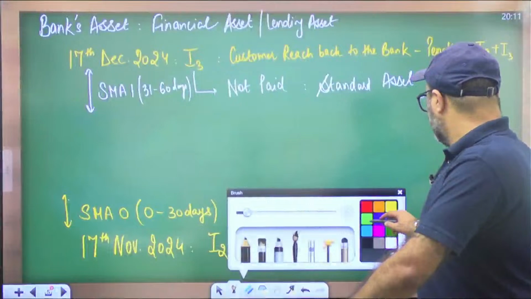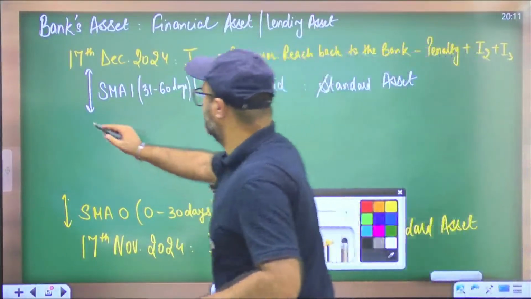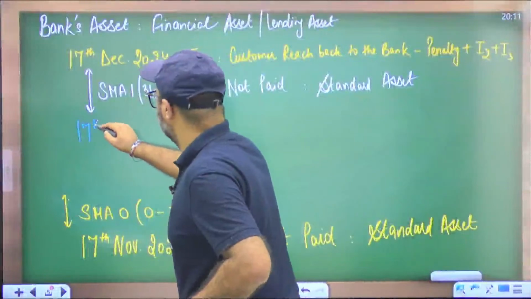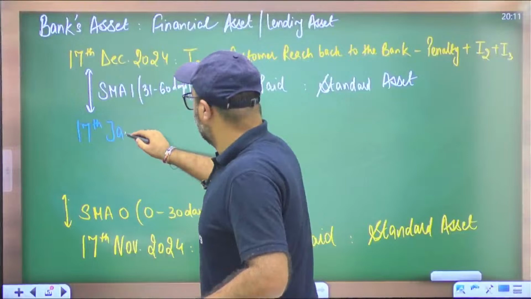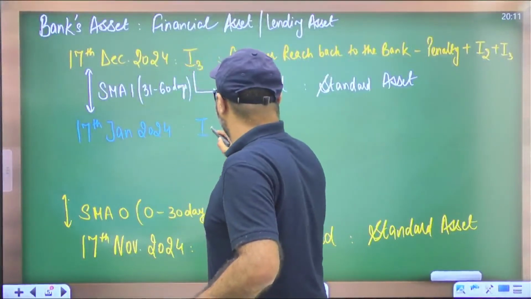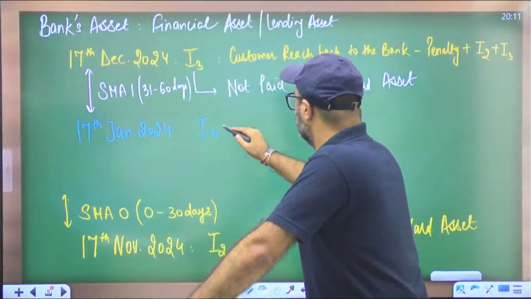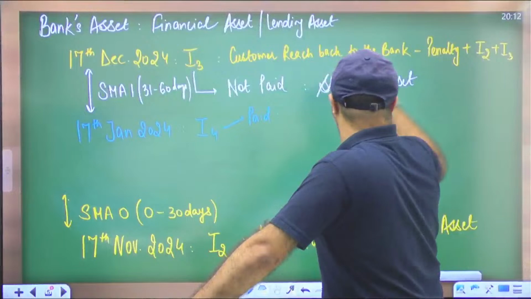Now comes the next installment, and the next installment is due on 17th of January. I hope you can see this. Yes, 17th of January 2025. Technically, it is your fourth installment, and if you are paying the third installment, then the same procedure. What is the procedure?